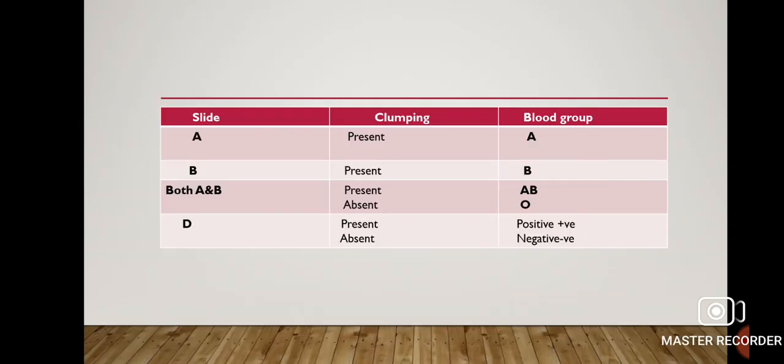Now, if you see clumping present in slide A, that means blood group is A. If you see clumping in slide B, that means blood group is B. If you see clumping in both slide A and B, then blood group would be AB.